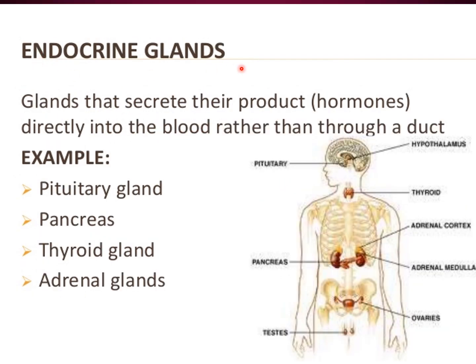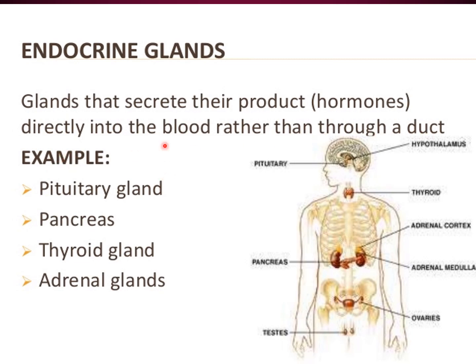What are endocrine glands? Endocrine glands are ductless glands. They do not have ducts. These glands secrete their products, the hormones, directly into the bloodstream rather than through a duct. That you have to remember. The endocrine system consists of endocrine glands, so you must know what they are: ductless glands that pour their secretions directly into the blood, not through a duct.